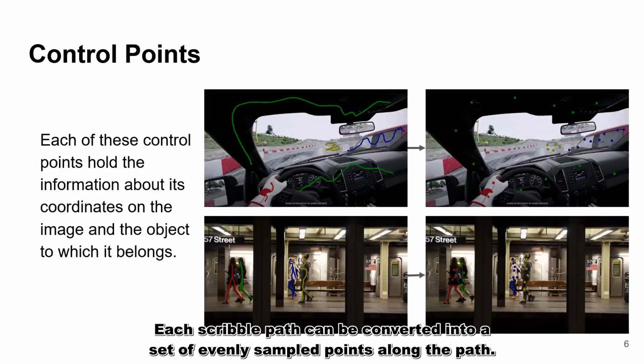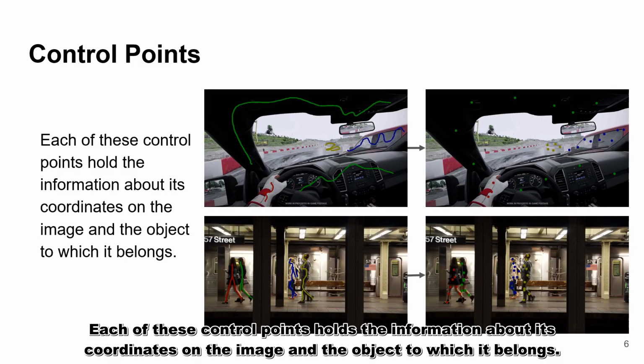Each scribble path can be converted into a set of evenly sampled points along the path. Each of these control points holds the information about its coordinates on the image and the object to which it belongs.